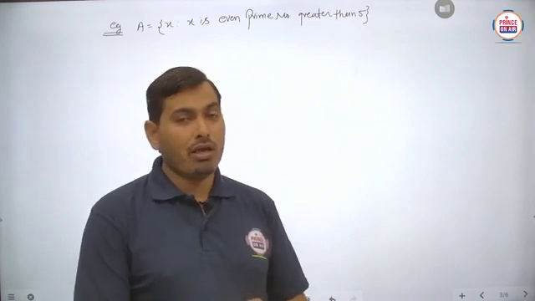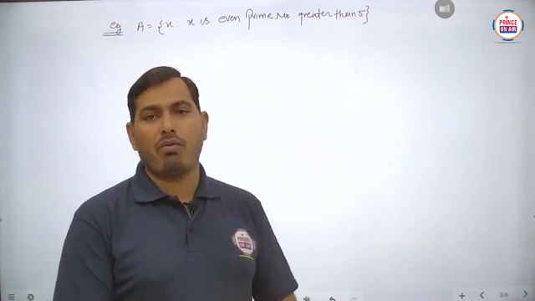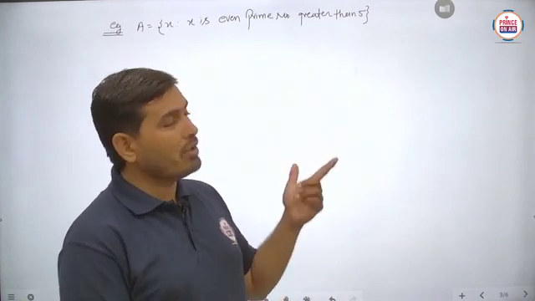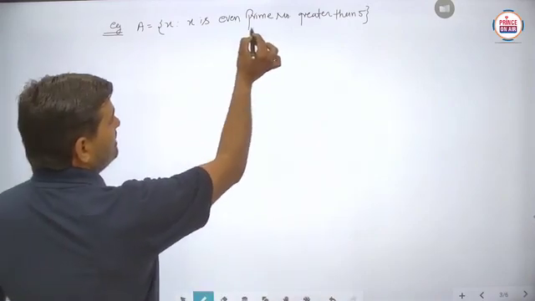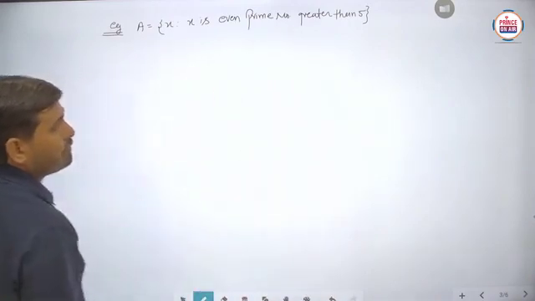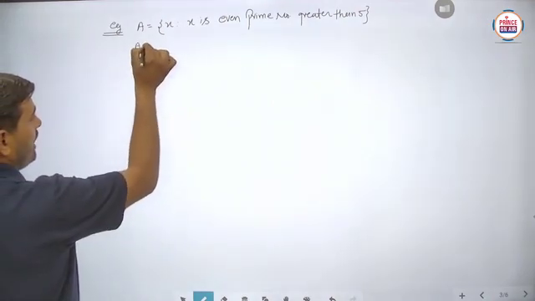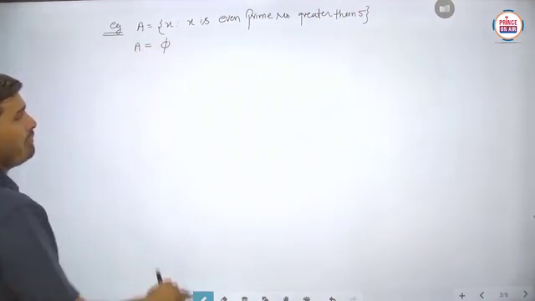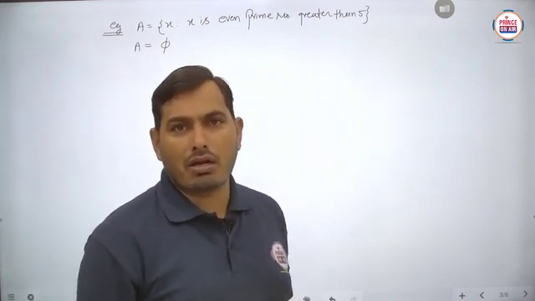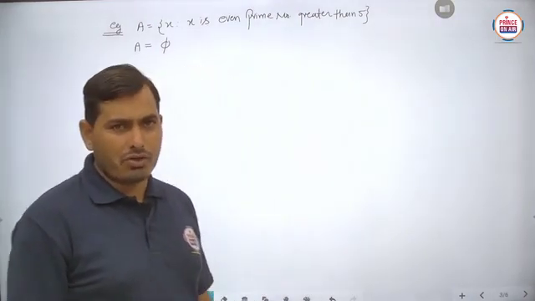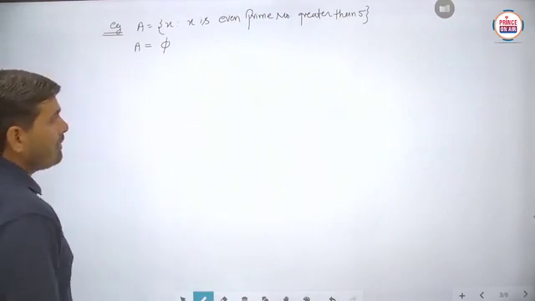So basically only one even prime number is available in the number system, and that is 2. And here what is to be written? X such that x is an even prime number greater than 5. So students, you can write it in tabular form as phi, because no prime number is there which is greater than 5 and even. Is it clear? So this is the example of an empty set.